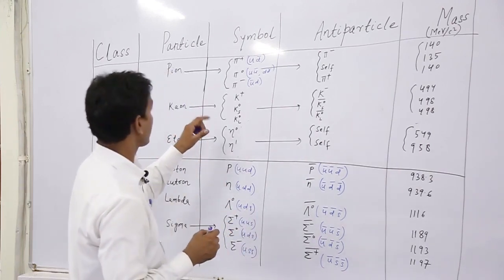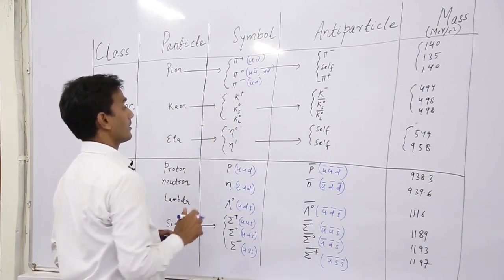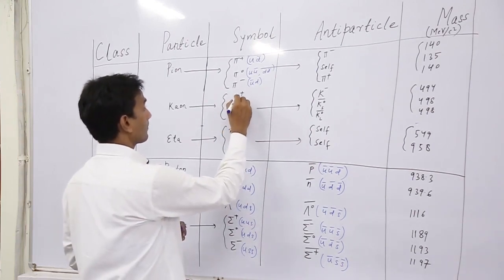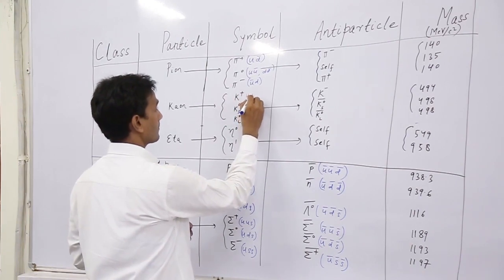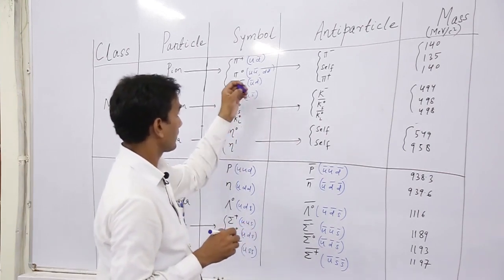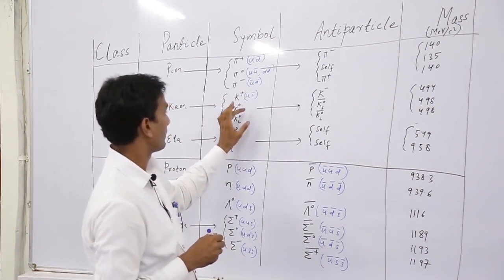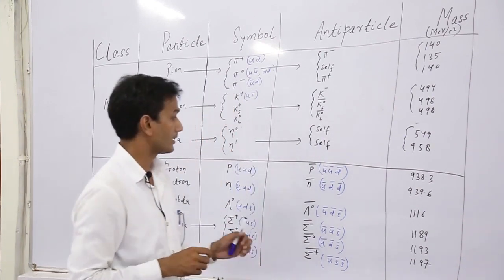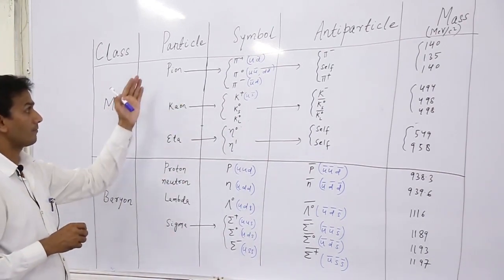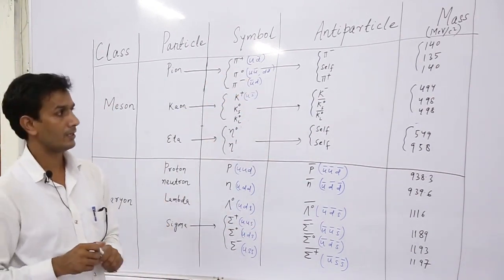Here also, in case of meson, we left the quark contents of some mesons. So here we can write. The quark content of K plus is u s bar. Okay. Other particles also have quark contents. We will discuss these particles later on. So these are the different types of meson and baryon. Some examples we have taken into account, and we will also study about these particles in detail later.